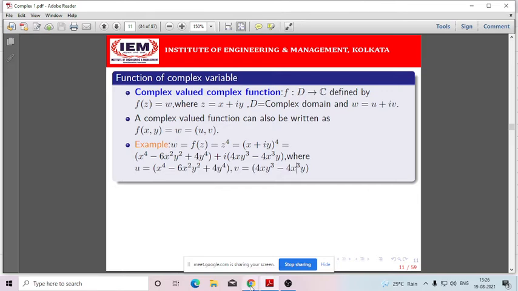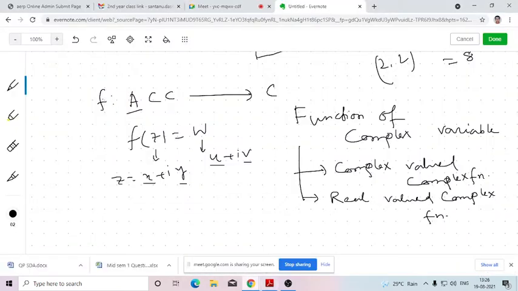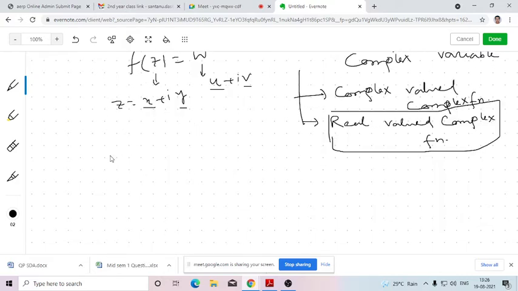Now, the thing that I am going to discuss now is another part that I have not discussed in the PPT: real valued complex function. So, what does it mean? Complex valued complex function means the independent variable is a complex number and the dependent variable which you are obtaining is also a complex number. Now, real valued complex function means the independent variable which you are considering belongs to a subset A of the set of complex numbers, and the value of the function is a real number.